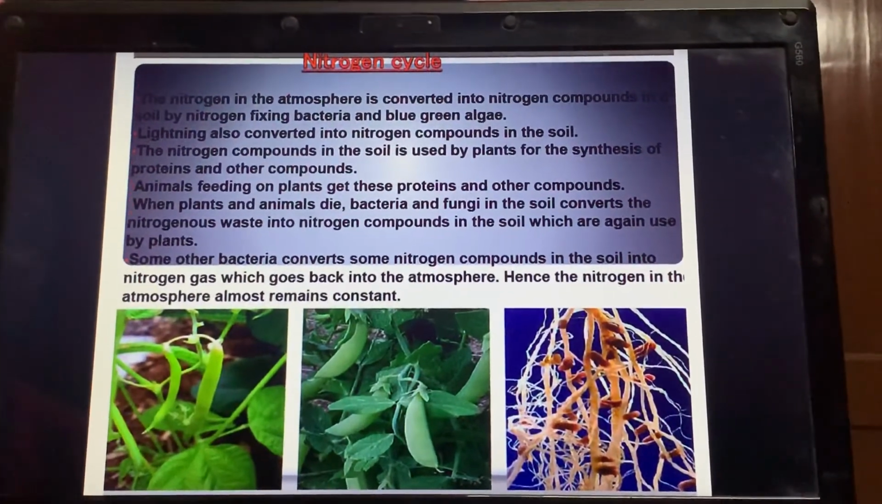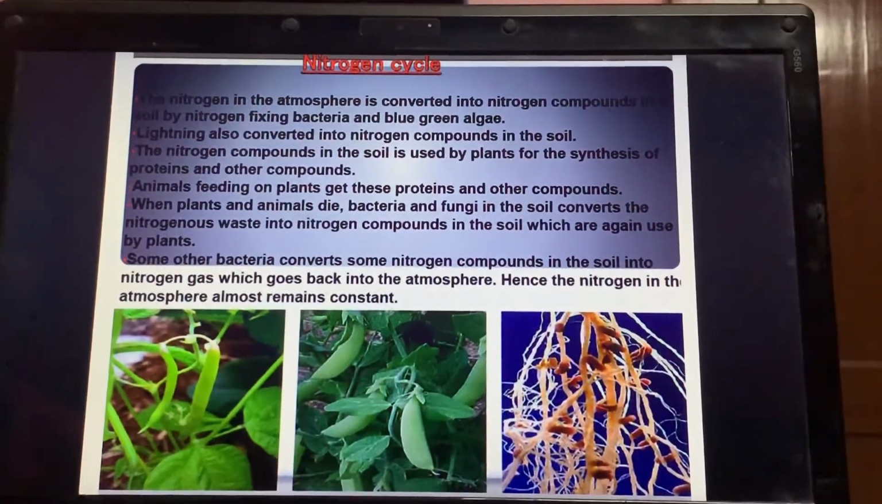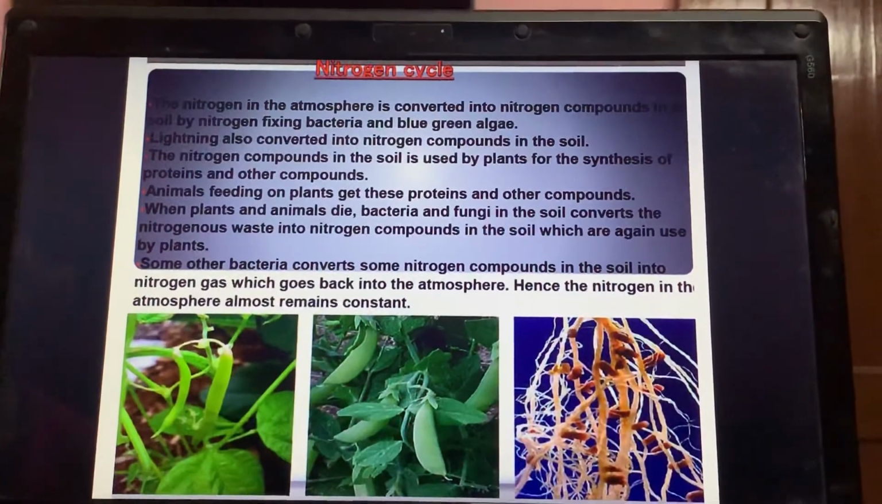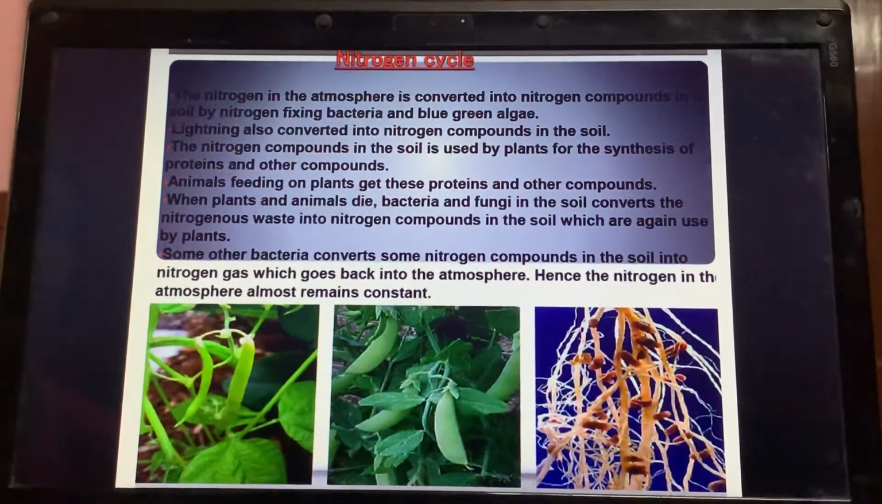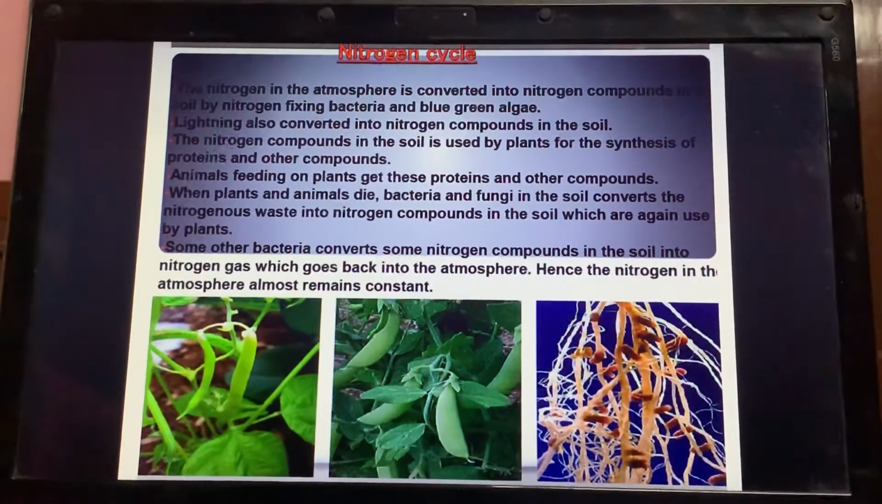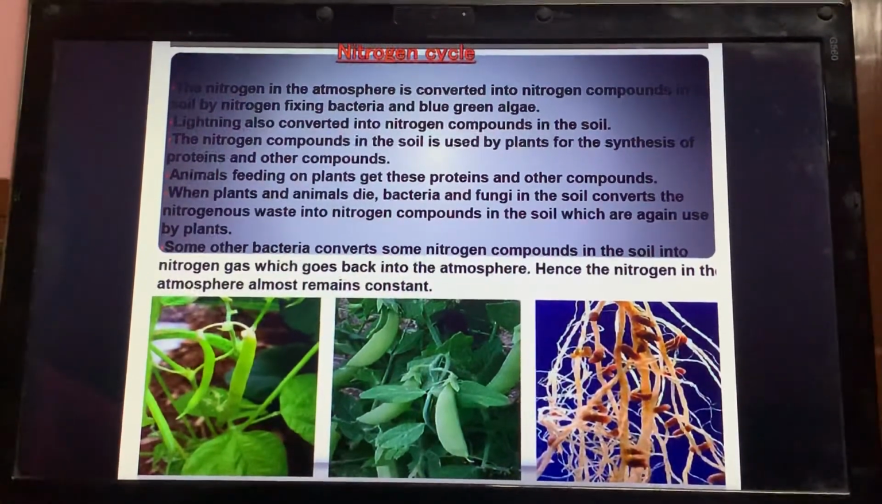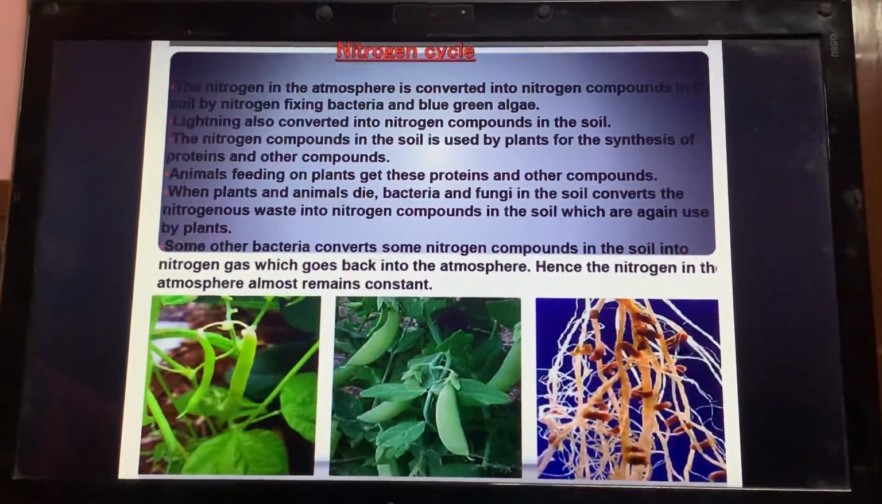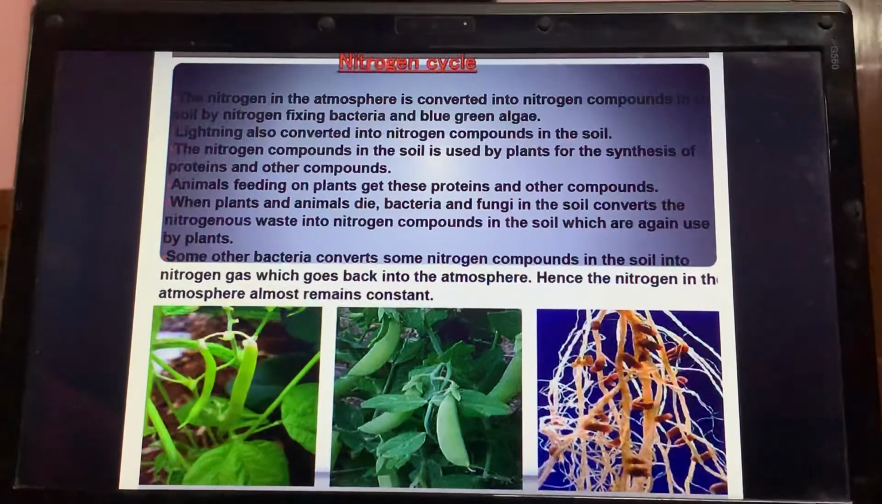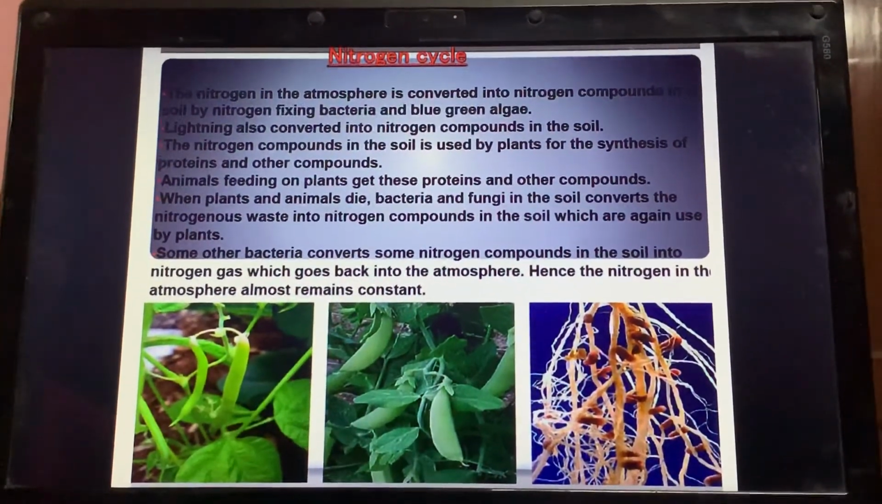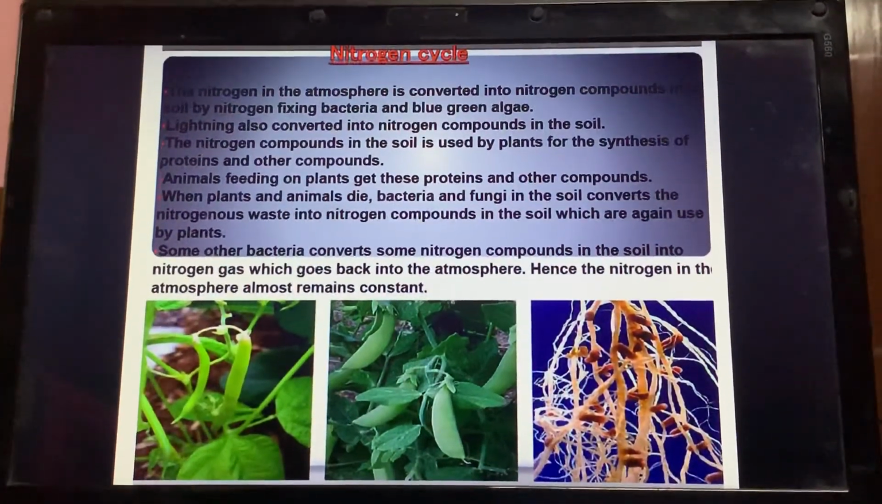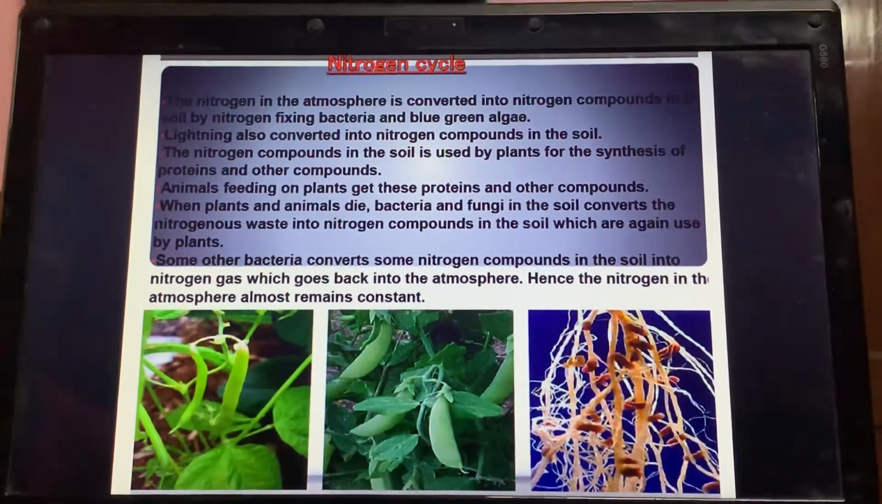So children, this chapter, Microorganisms: Friend and Foe, is over. Tomorrow I'll send you the NCERT questions. You have to solve all the NCERT questions, and you have to prepare for the test of the first lesson also, right? And then we will start the next lesson.